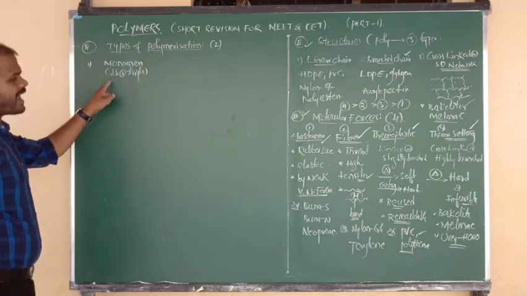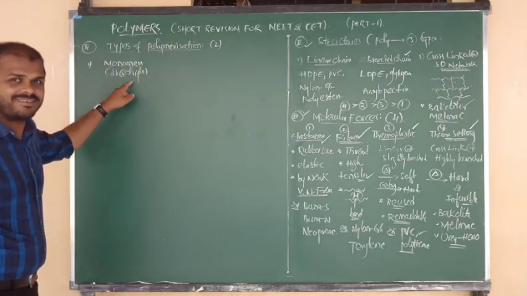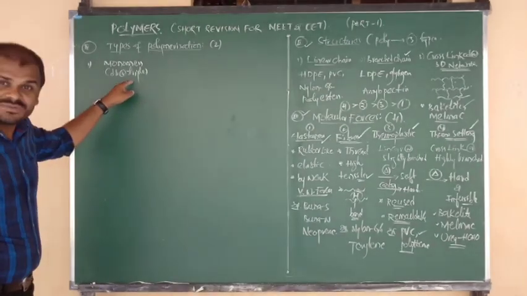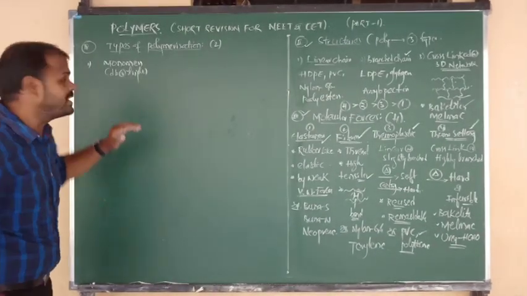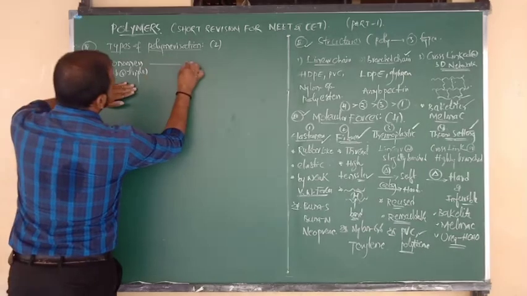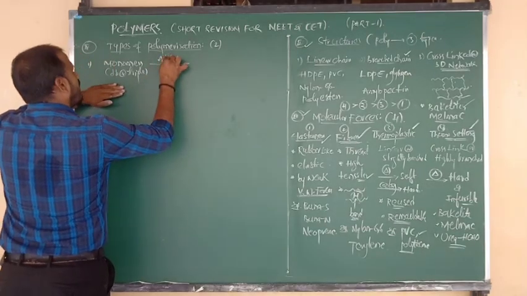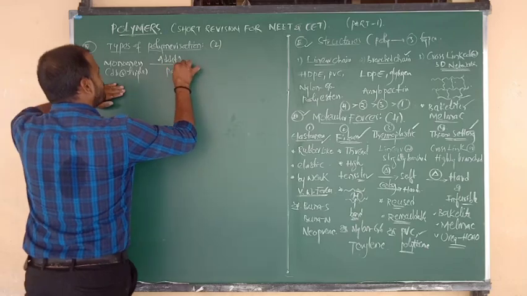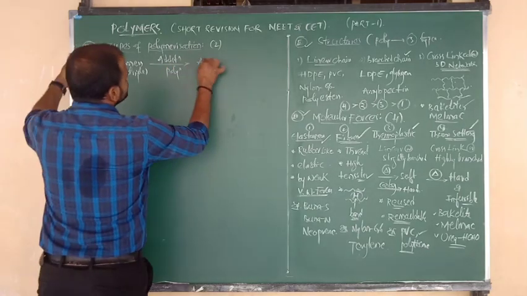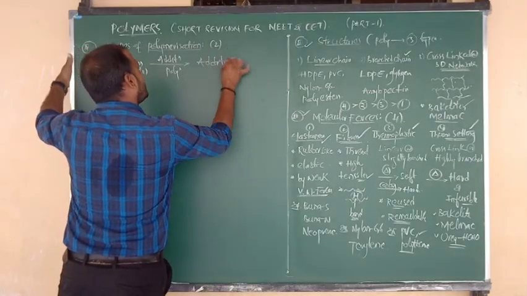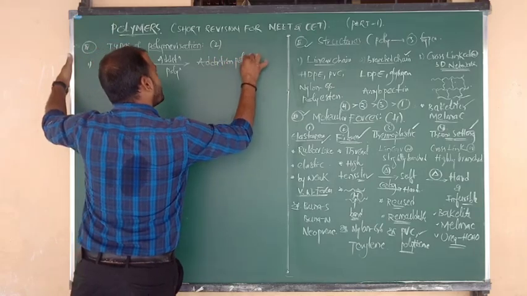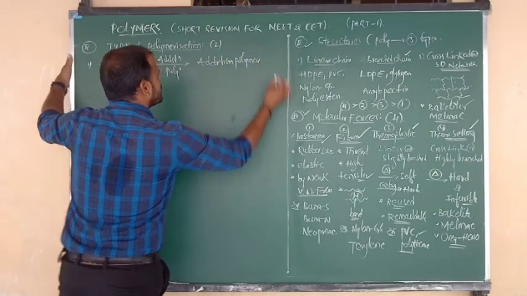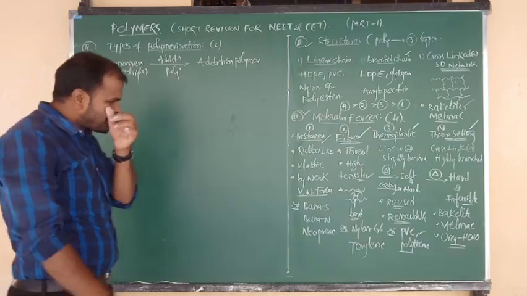The monomers which have double or triple bonds, that means monomers in an unsaturated condition, undergo the process of addition polymerization, and the product formed is addition polymer.